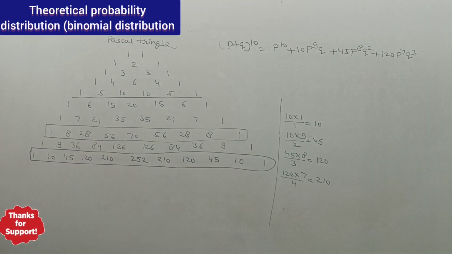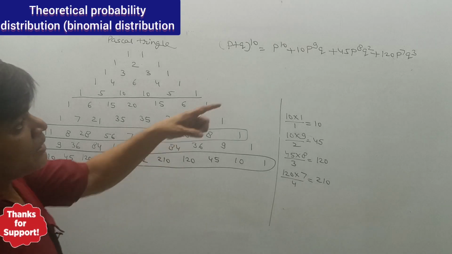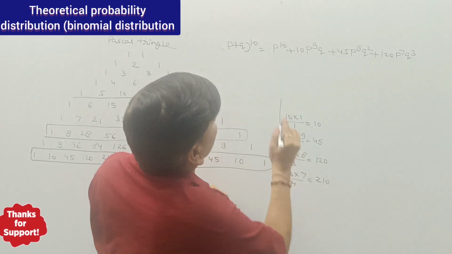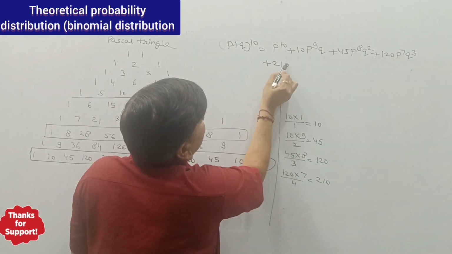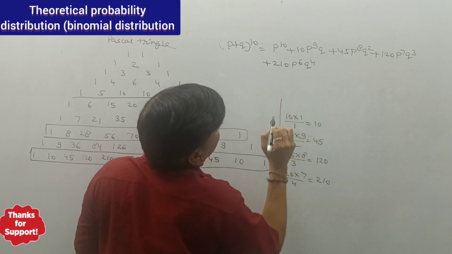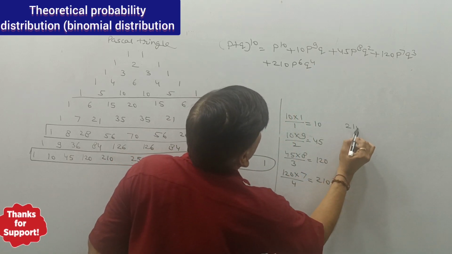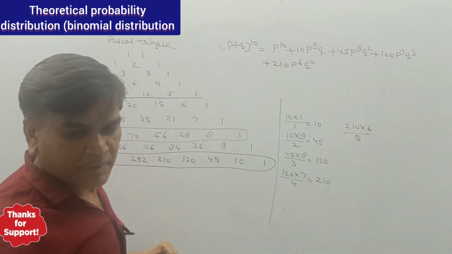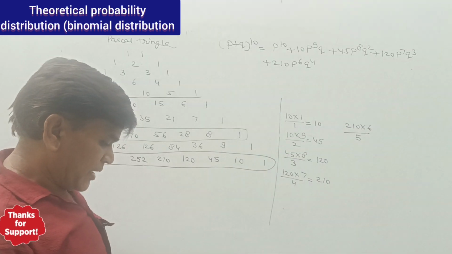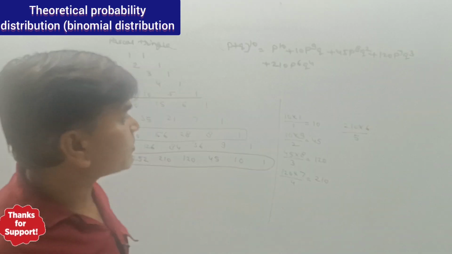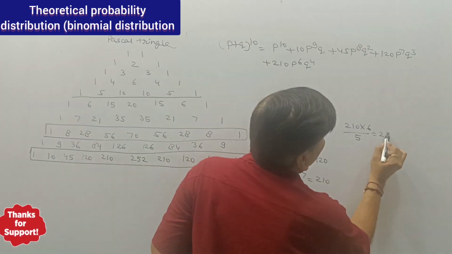Now 120 multiplied by 7 divided by 4, that is 210. So we are having 210 P raised to power 6 Q raised to power 4. Then 210 multiplied by 6 divided by 5, that is 252.